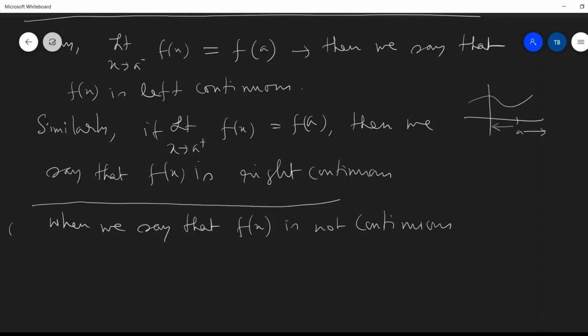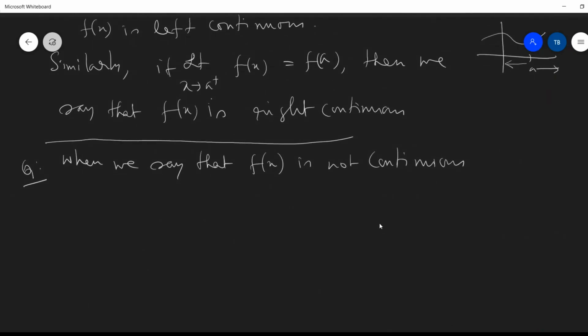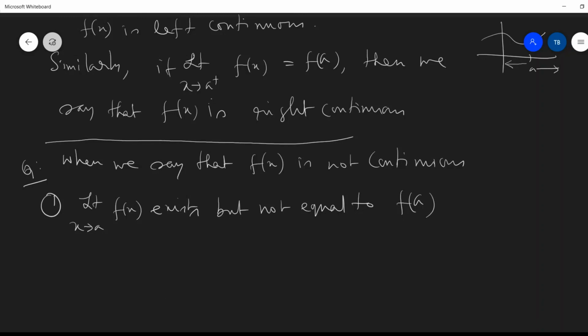First of all, it may happen that limit x tends to a of f(x) exists but is not equal to f(a). In that case we can say that f(x) is not continuous.